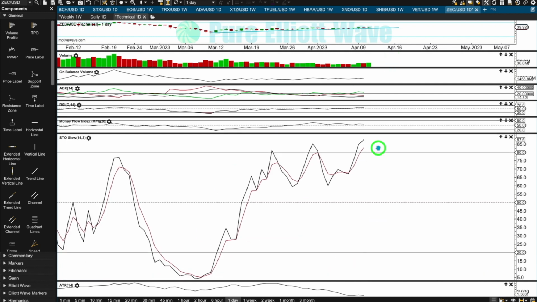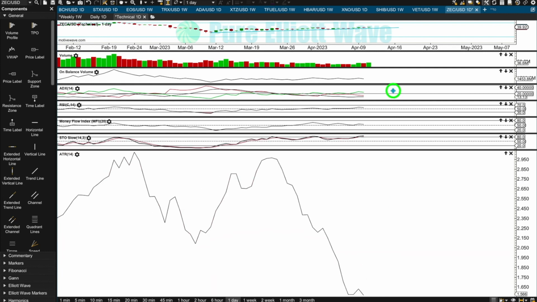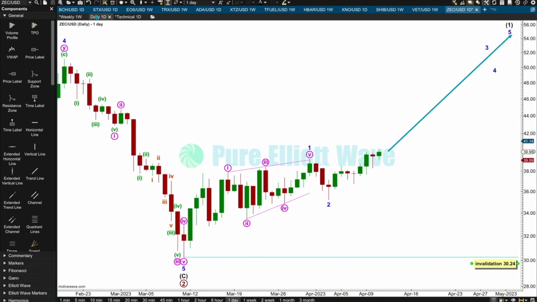Stochastics is in overbought territory, so with no clear trend and resistance above about 40, I'd expect a turn and an end of this upward swing and the start of a downward swing down to support about 20. ADX strongly declining as price moves higher. That's really concerning as well for the bullish case. Not a lot of technical support for this Elliott Wave count at the moment.